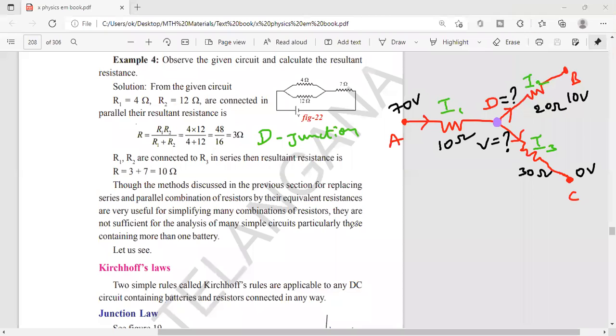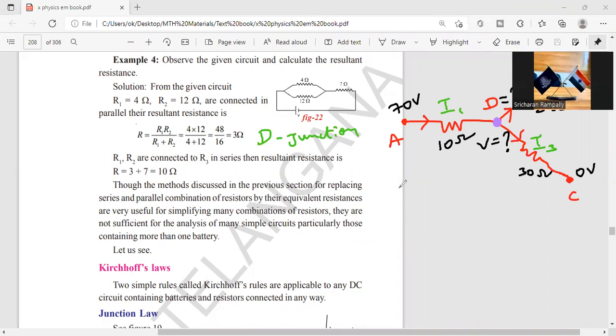Sricharan, which are reaching here? I1. I1 is reaching. What about I2, I3? Leaving the junction.